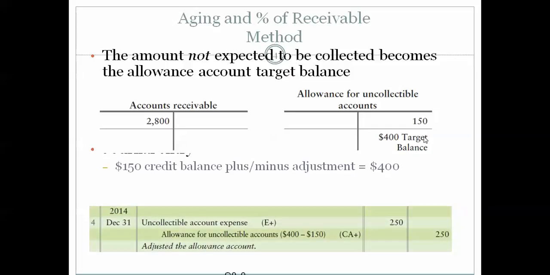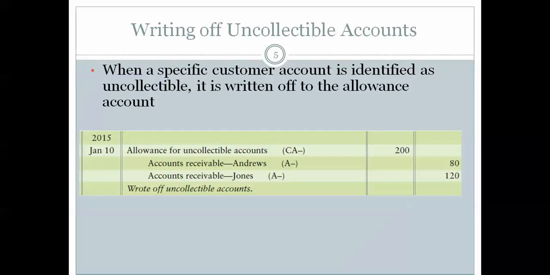And so if we had 150 already existing in the allowance account, just as we did with the percentage of receivables, but with now a new target of $400, the expense that would need to reach that target would be $250. 150 plus 250 would give us the $400. That $250 would be the bad debt expense that we expect to incur as a match to the $2,800 that is owed to us. So it is a very similar method.